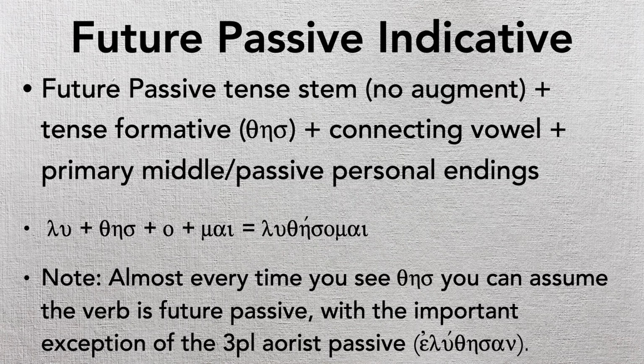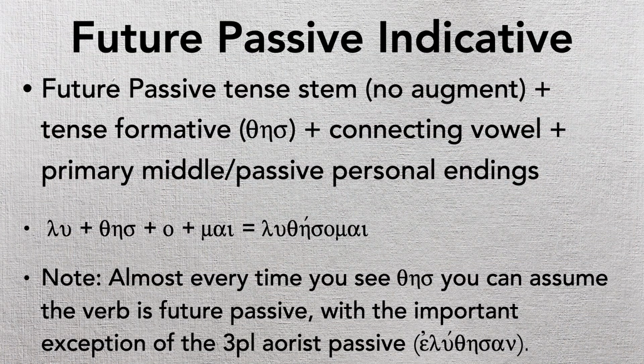Let's switch over to future, okay? We talked about the aorist passive and future passive being formed in similar ways. You're going to see why that is right now. Let's go ahead and build future passive indicative. We're going to start with the future passive tense stem. Notice no augment, okay? Future is not past time, it's future time. So therefore, we're not going to have an augment. We're going to have a tense formative, and the tense formative is going to be similar to what we just saw, but it's going to be a little bit different too.